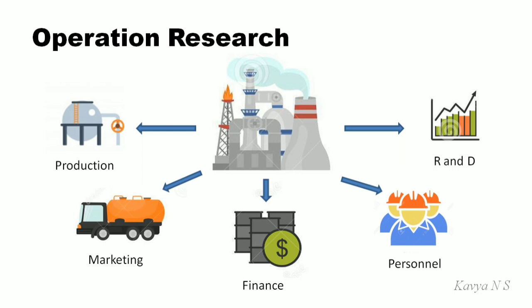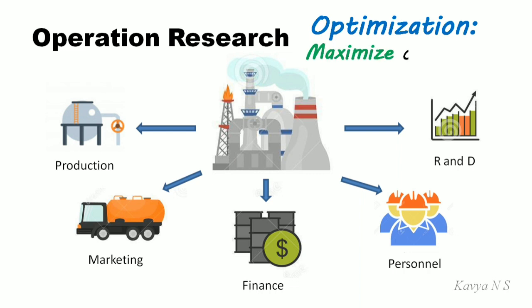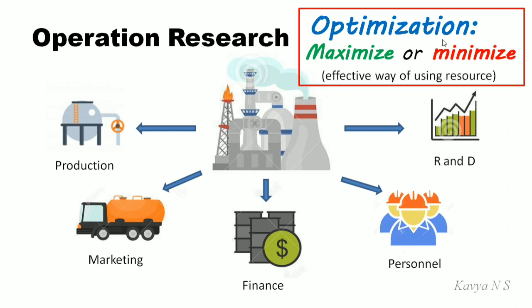So, let us again consider the example of industry. The main word which is to be kept in mind while studying Operation Research is optimization. Here, objective or intention is to optimize, that is minimize or maximize. It means effective way of using the resources.